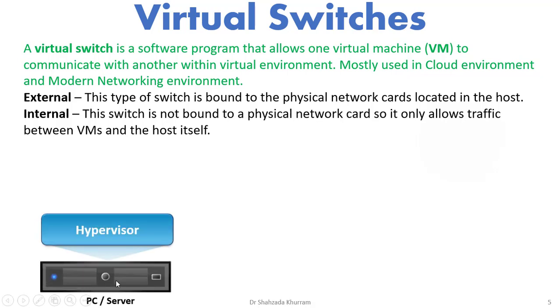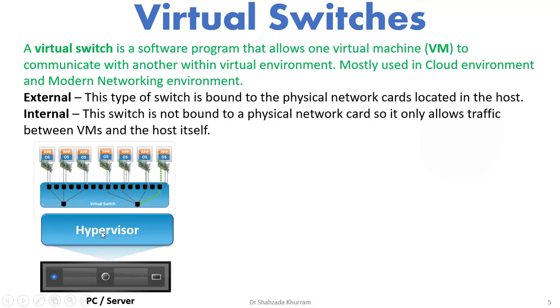Here is hardware, like either a PC or server. We have installed a hypervisor for virtualization. Then we install different virtual machines and also a virtual switch. Every virtual machine is connected with the virtual switch and communicates through this virtual switch. This is basically internal communication, so we call it the internal virtual switch.